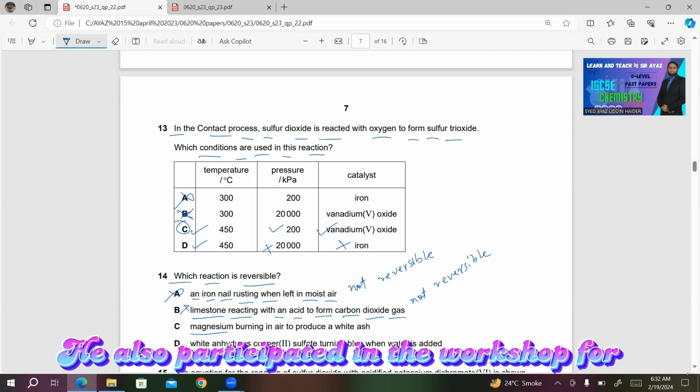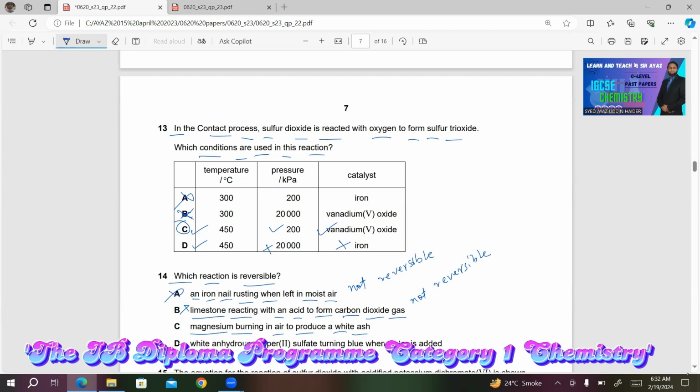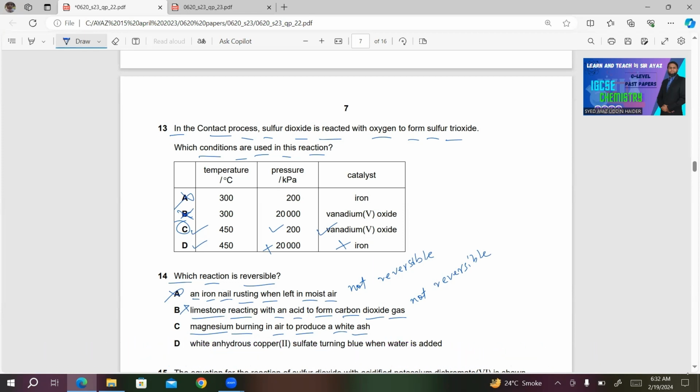Number C, magnesium burning in air to produce a white ash. Now, whenever magnesium is burned in air, it means it's reacting with oxygen to produce magnesium oxide, which is white ash. This is also not reversible. The reason is that it's reacting with the gas oxygen, so you can't get oxygen back. Now, what about D?